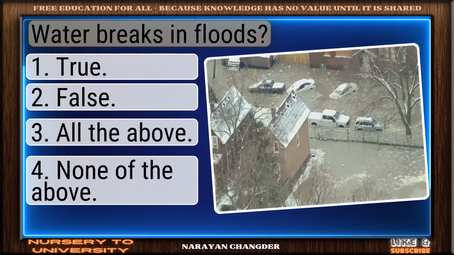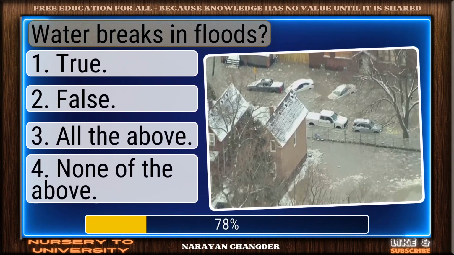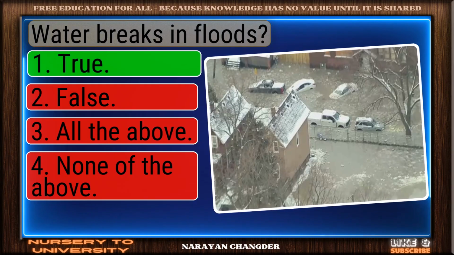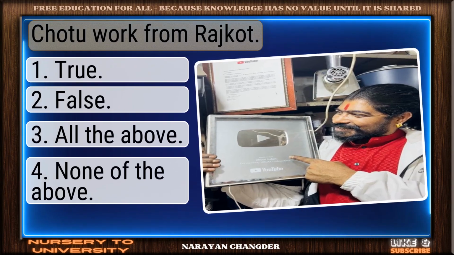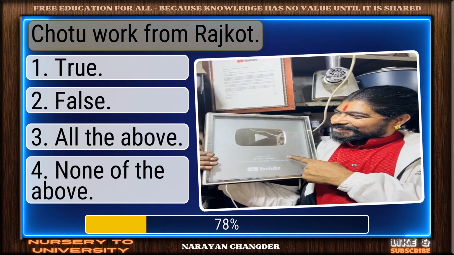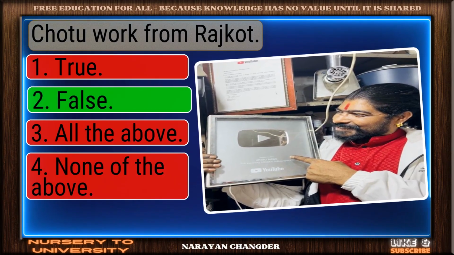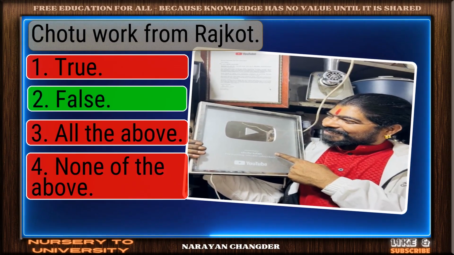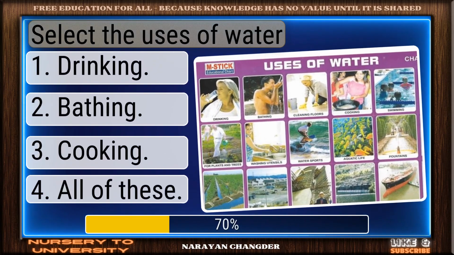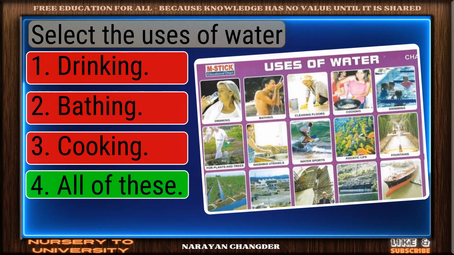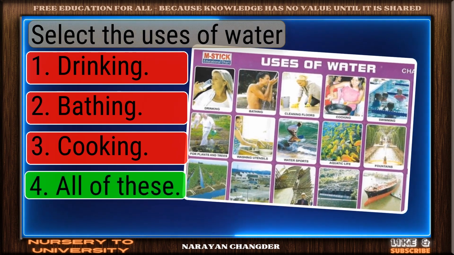Water breaks in floods. You chose true, and it is correct. Choti work from Rajkot. Smart move. False is an accurate answer. Select the uses of water. On track. All of these is the correct answer.